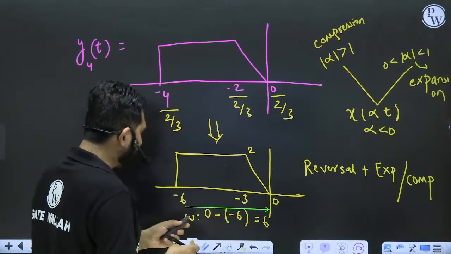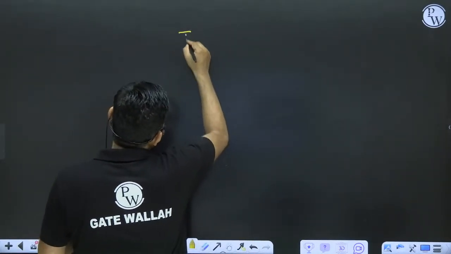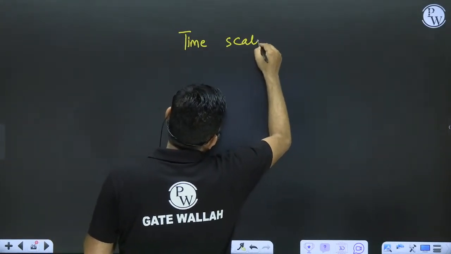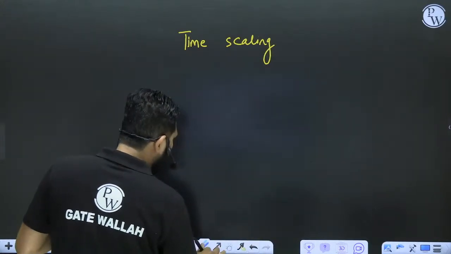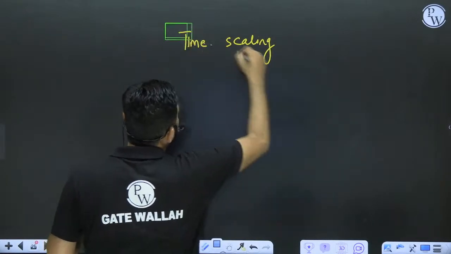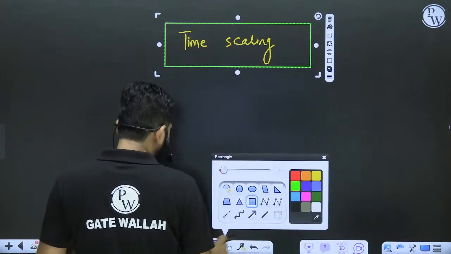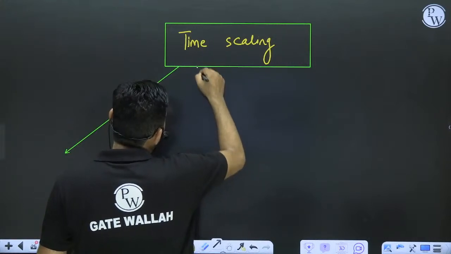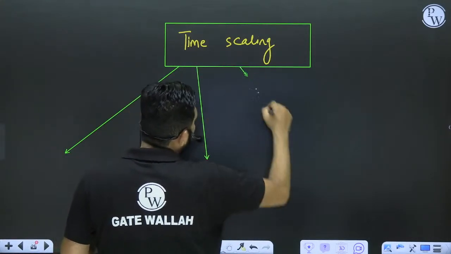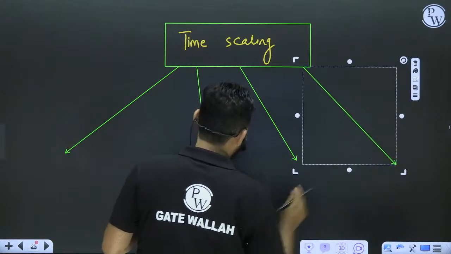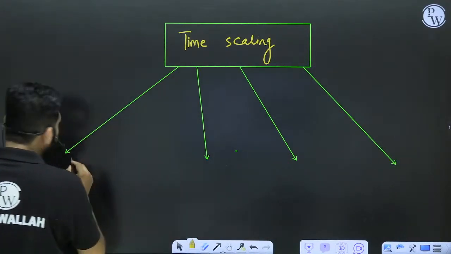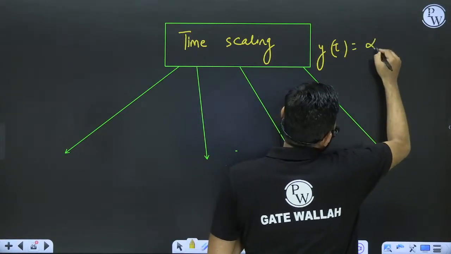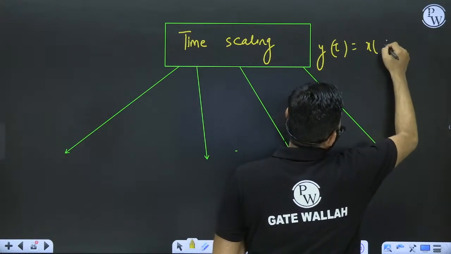So let me summarize everything. Time scaling: the format is y(t) equals x of alpha t.